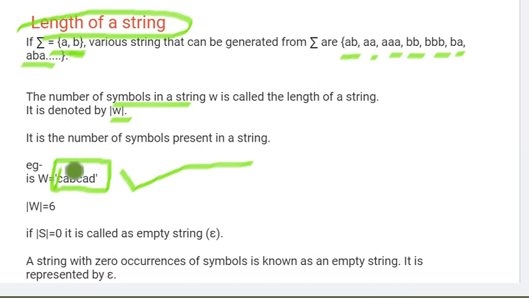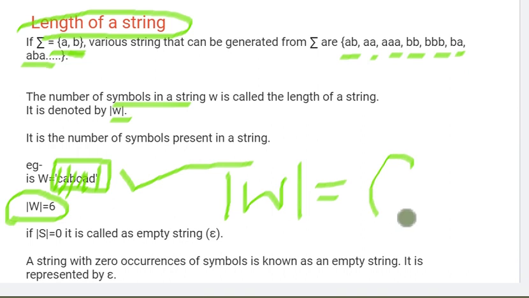Let's count: 1, 2, 3, 4, 5, 6. So the length of my string is 6. We represent it like this, with two bars around W, that is the length of the string, which is 6.